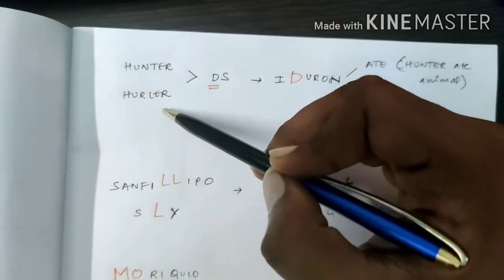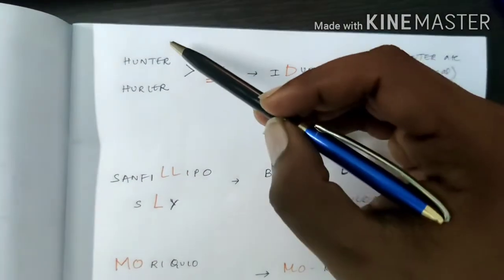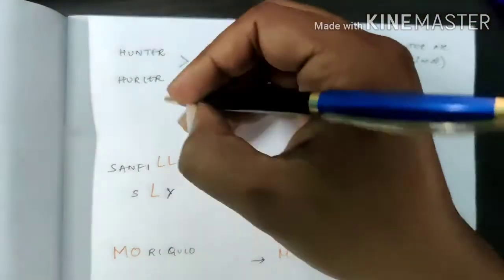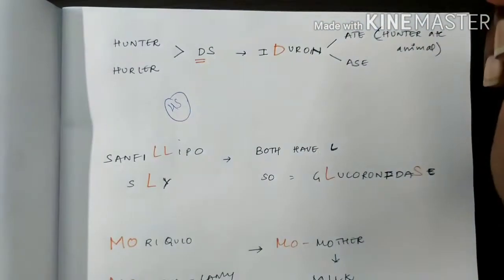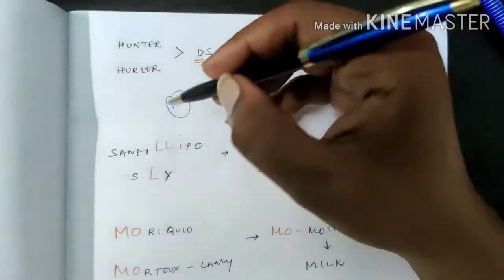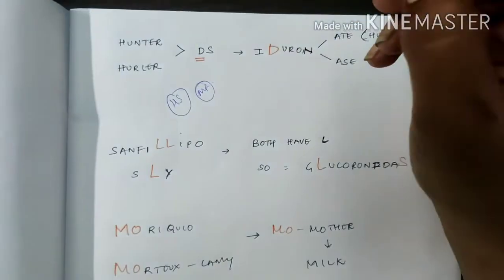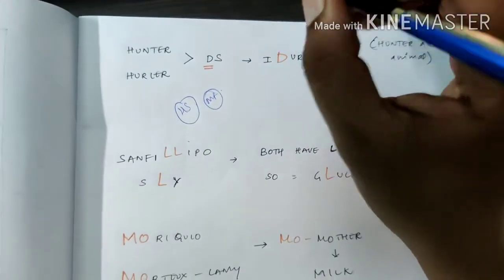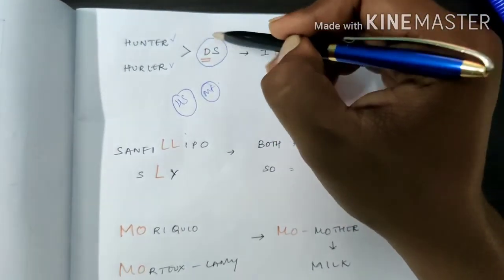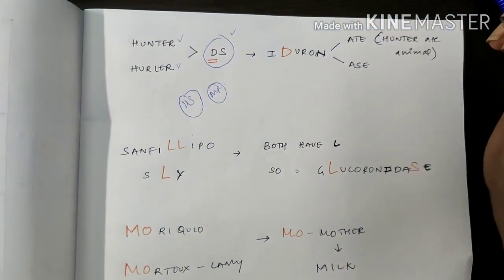Hunter, Hurler and Sanfilippo have heparan sulfate. That's the reason why they got MR. In Hunter and Hurler, dermatan sulfate is also affected.